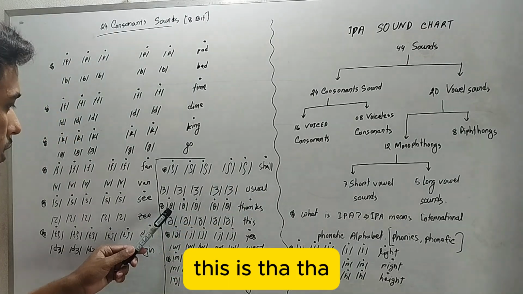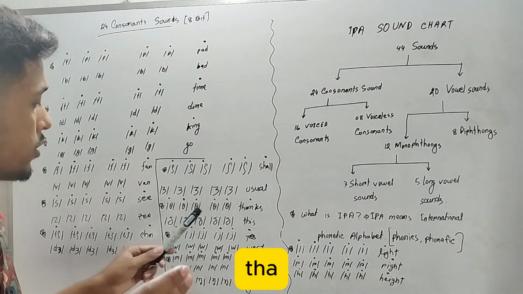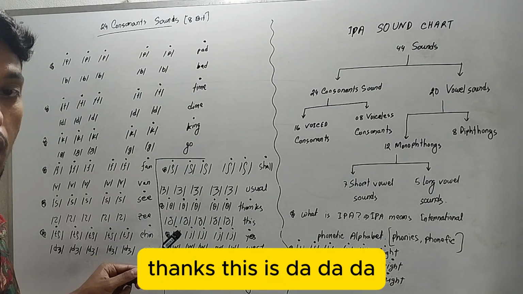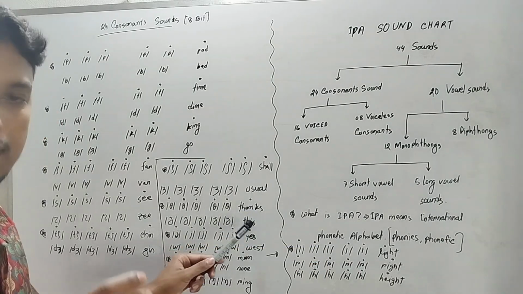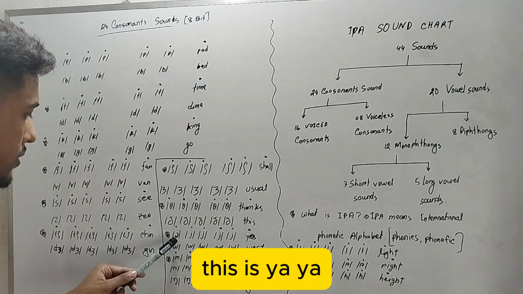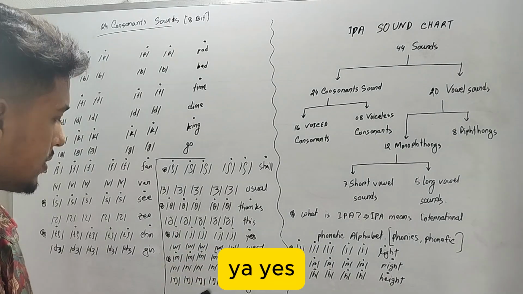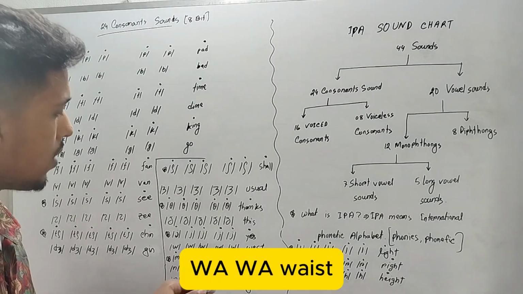This is zha, as in usual. This is tha, as in thanks. This is da, as in this. This is ya, as in yes. This is wa, as in waste.